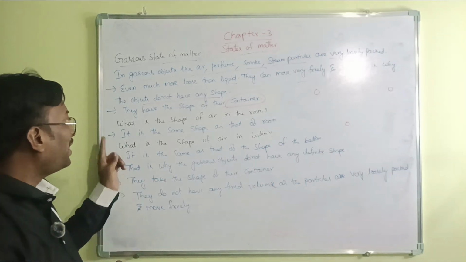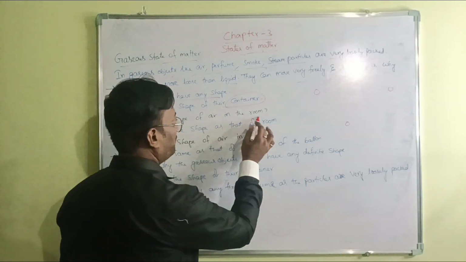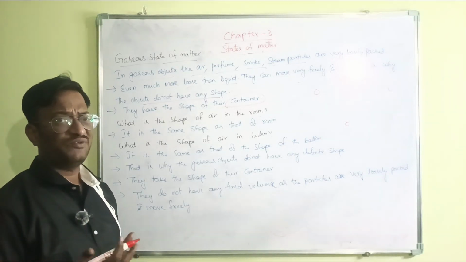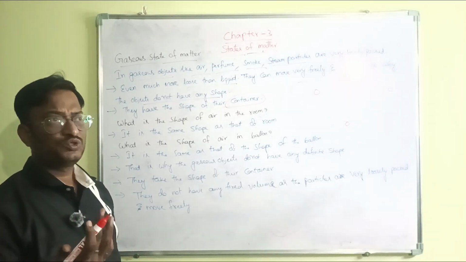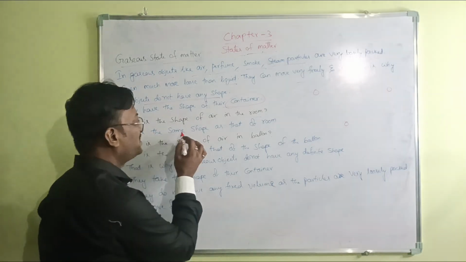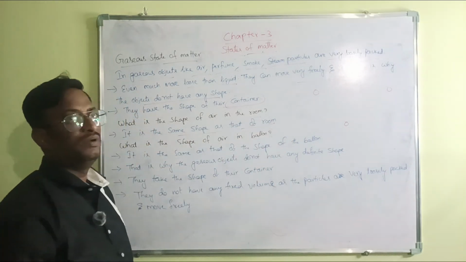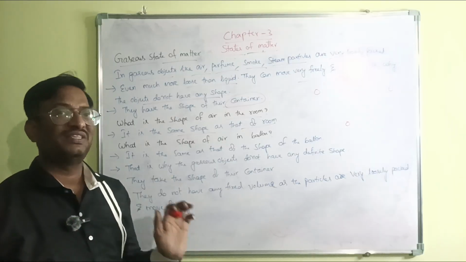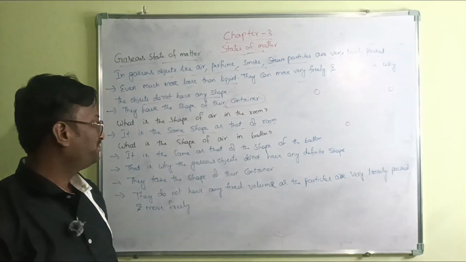What is the shape of the air in the room? Without air we cannot live, right? So the air has the same shape as the room.